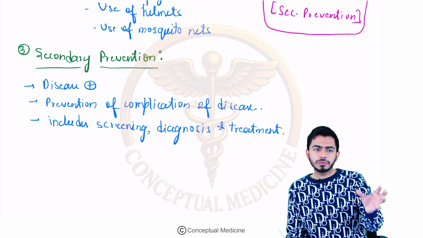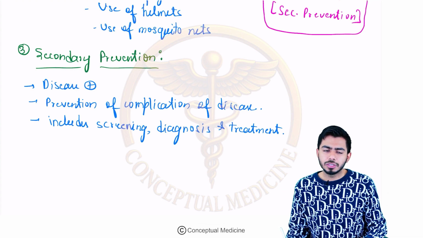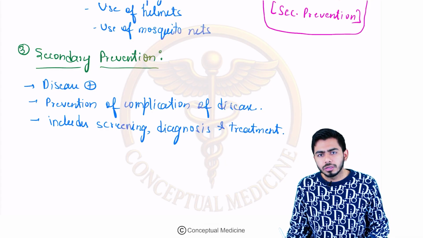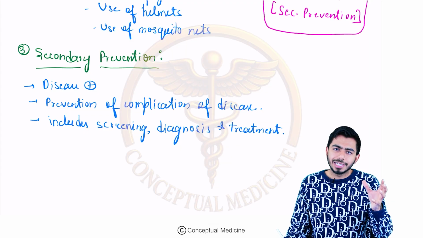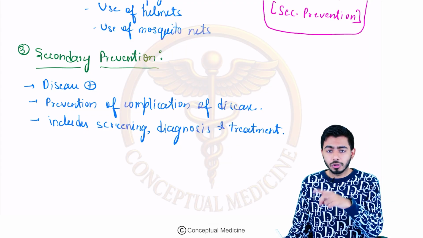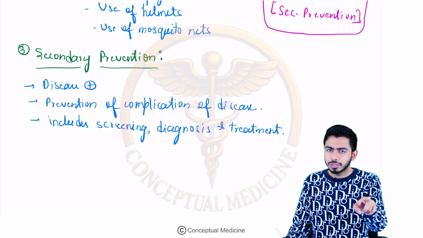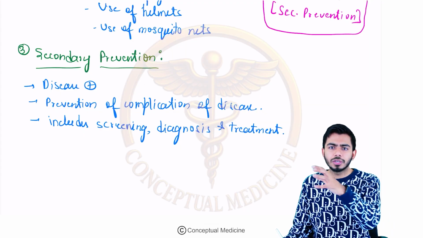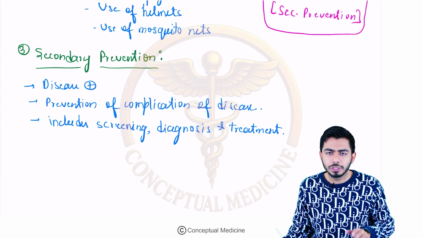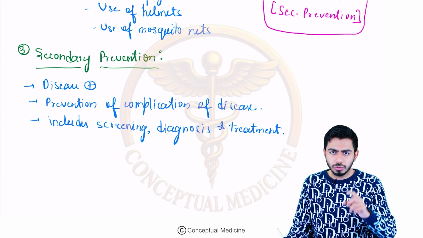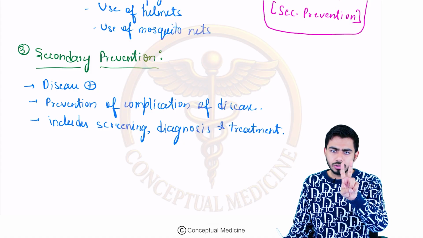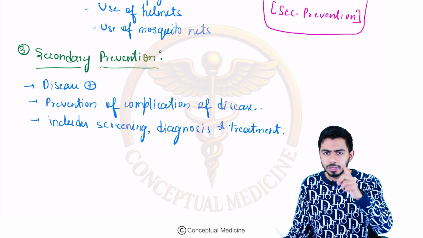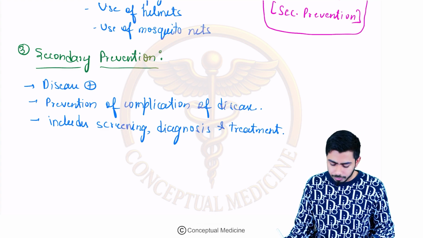You are taking the help of some screening test, for example the pap smear for the diagnosis of cervical cancer. Which level of prevention? There might already be cervical cancer, there might be the disease. We are trying to diagnose it early so that we can prevent the complications, right? Secondary level of prevention. So screening, diagnostic test, and the treatment modality, these three things come in the secondary level of prevention, guys.